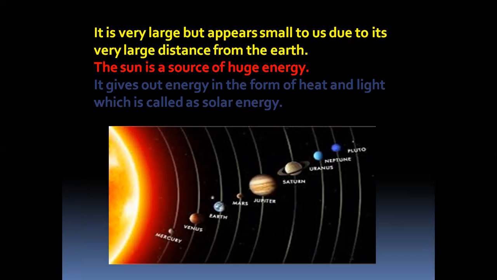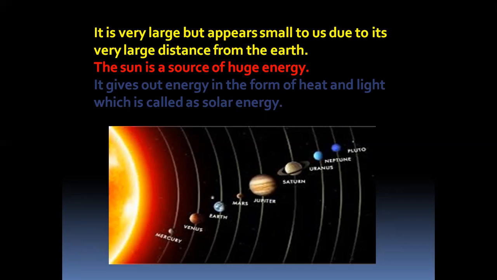It is millions of kilometers far from the Earth. That's why we see it as very small. The sun is a source of huge energy. It gives out energy in the form of heat and light, which is called solar energy.